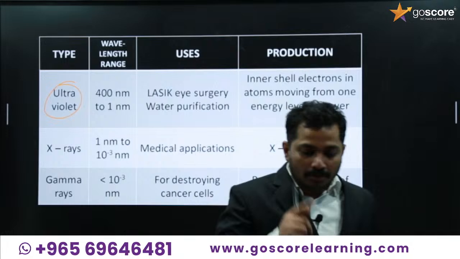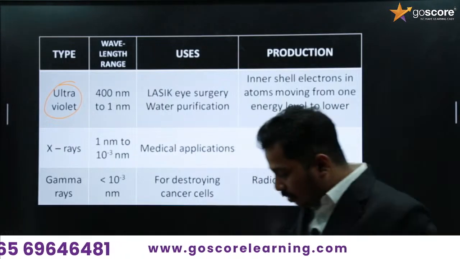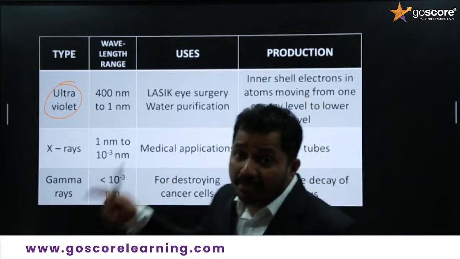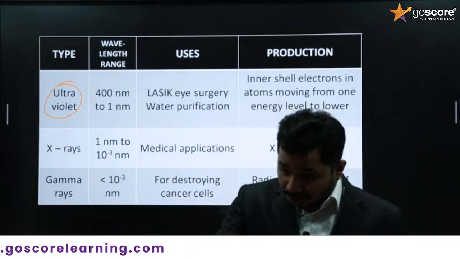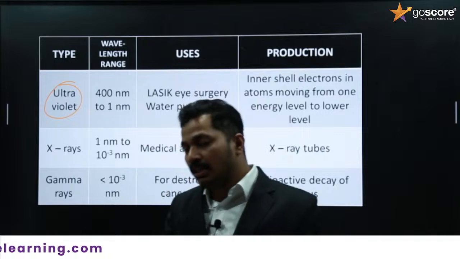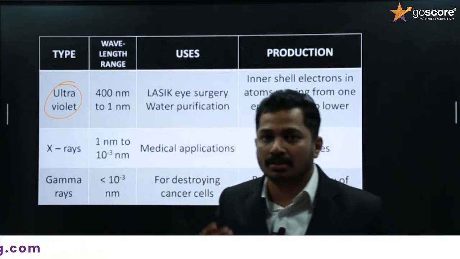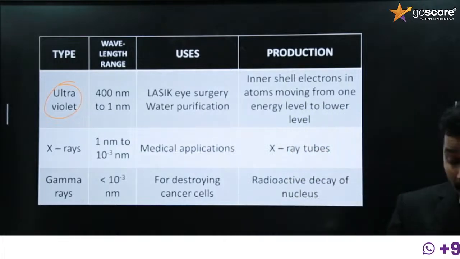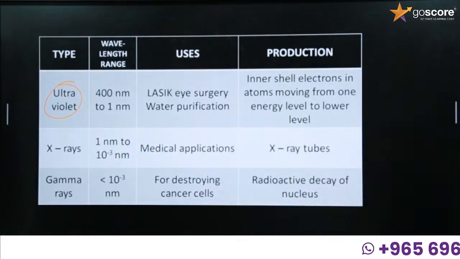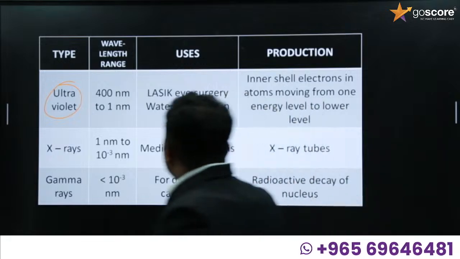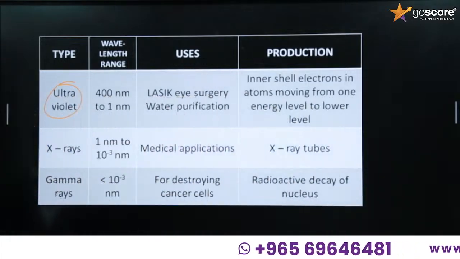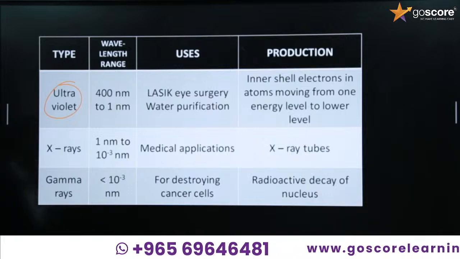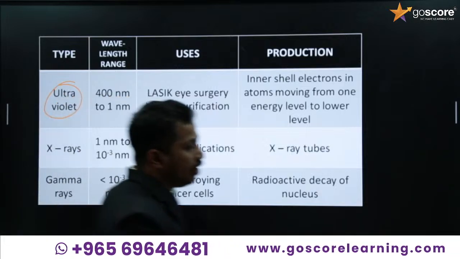And other than that, one of the previously asked questions about UV rays is: which electromagnetic wave is absorbed by the ozone layer? What is that? Ultraviolet. Ultraviolet waves are absorbed by the ozone layer, right? Its wavelength range is from 1 nanometer to 400 nanometer. So LASIK eye surgery and water purification are the main uses of ultraviolet rays.